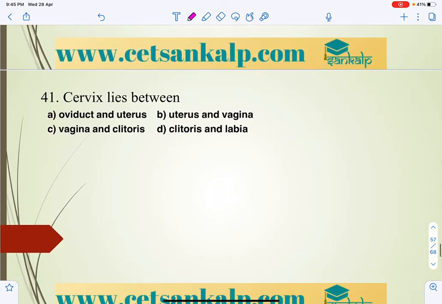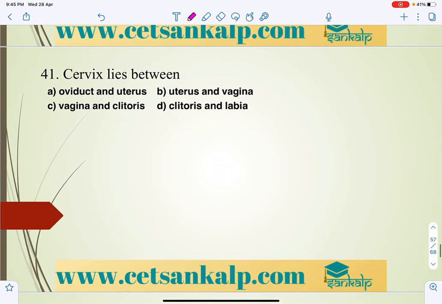Right. So next question, cervix lies between. As we already discussed, generally the cervix is the part which is present next to the uterus.